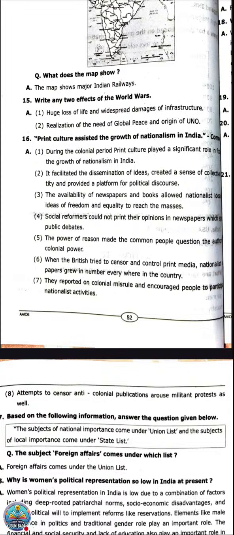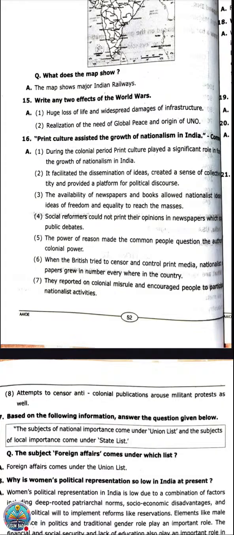Next, print culture assisted the growth of nationalism in India. So how did print culture assist nationalism in India? How do we come to know what the effect of print culture was? During the colonial period, print culture played a significant role in fostering the growth of nationalism in India. Through print culture, they started influencing the people. They started printing different figures like Bharat Mata and the national flag, to bring all the people under the same umbrella, to create a feeling of nationalism among them.